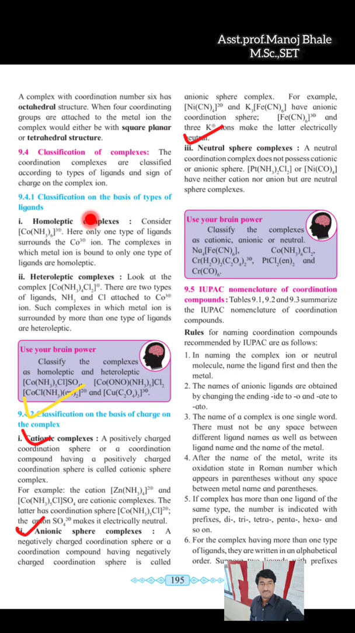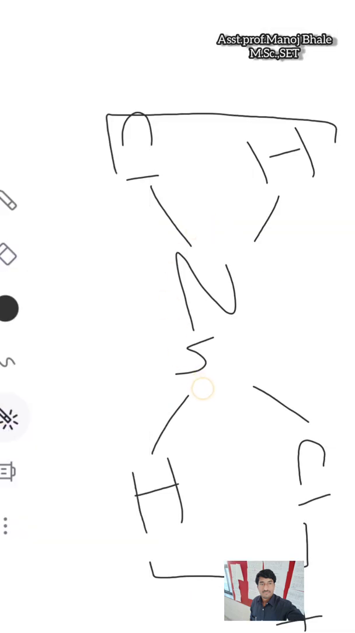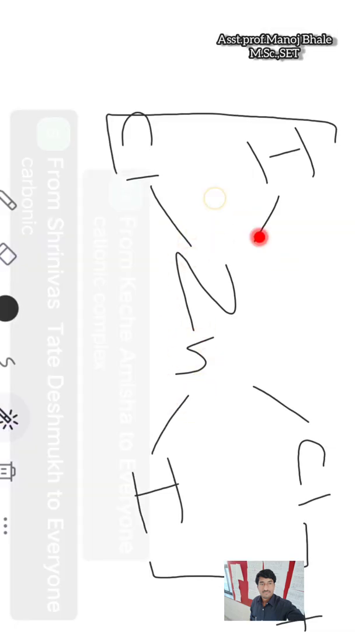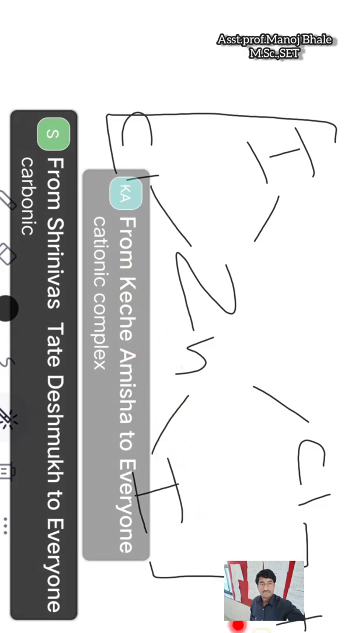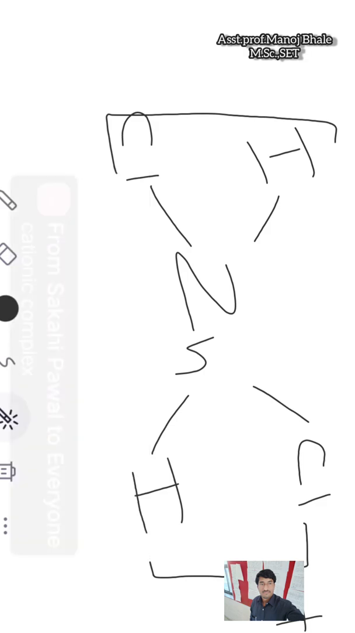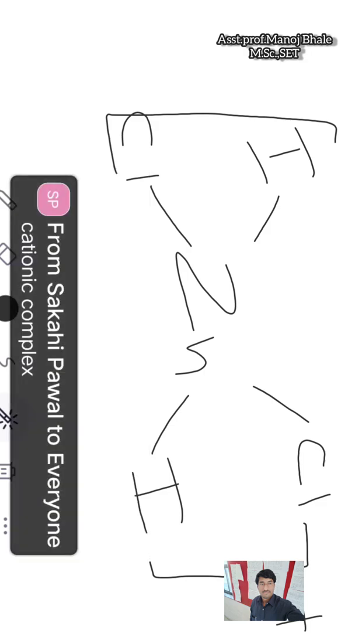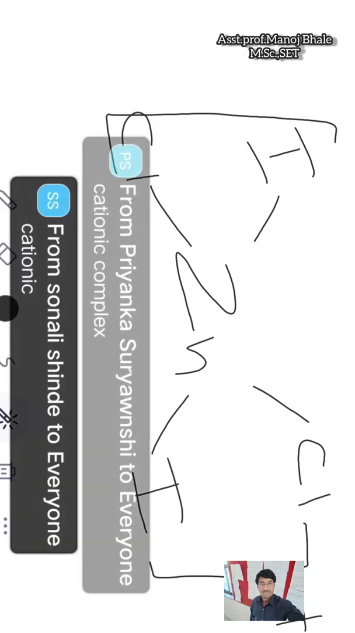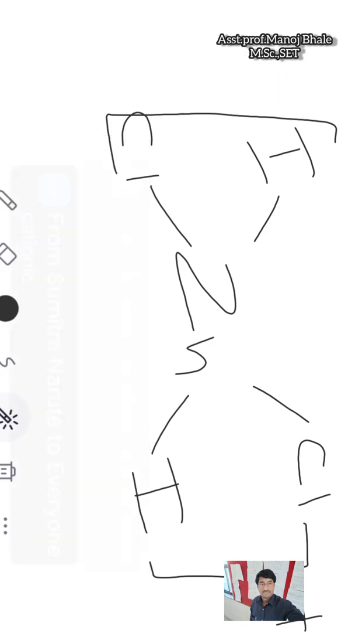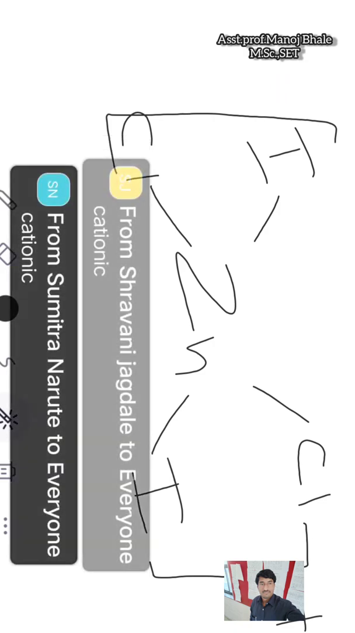Okay, let's take here. This is the complex which is given there, and in this complex identify whether the given complex is a cationic complex, anionic complex, or neutral complex. Yes, all students reply with the correct answer. This is the example of the cationic complex.